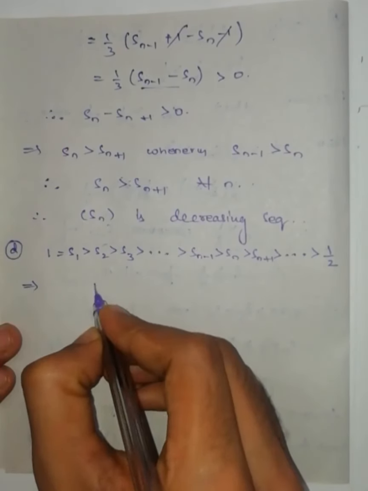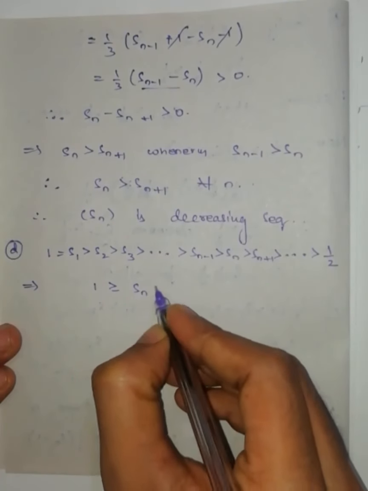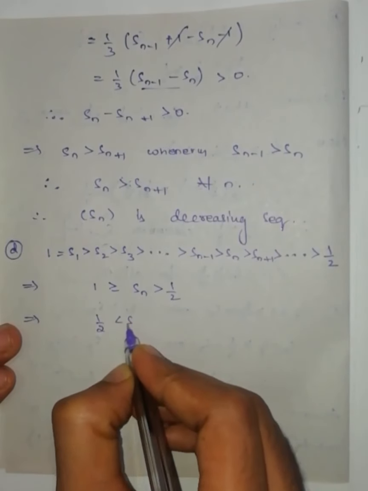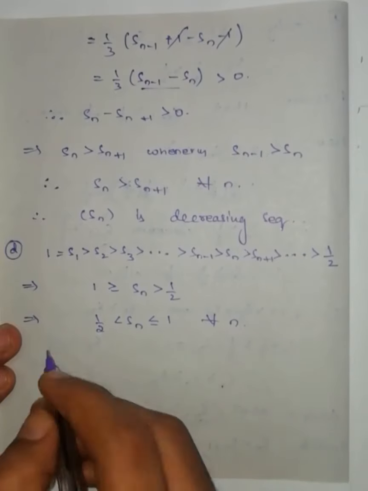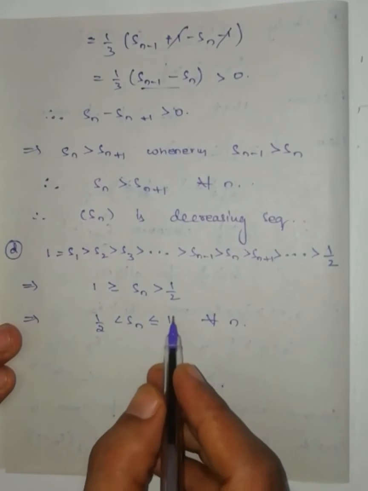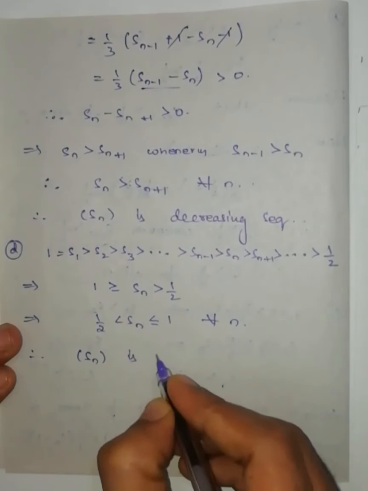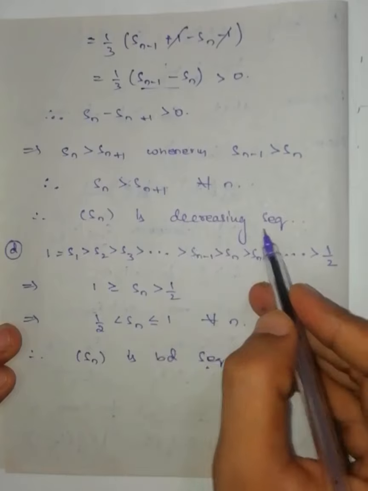This implies 1 is greater than or equal to Sn, Sn is greater than 1 by 2. This implies 1 by 2 is less than Sn, Sn is less than or equal to 1 for all n. Therefore this is the lower bound, this is the upper bound. Therefore the sequence Sn is a bounded sequence.